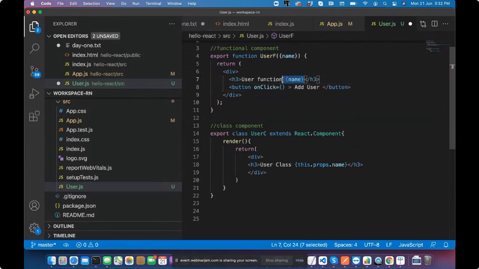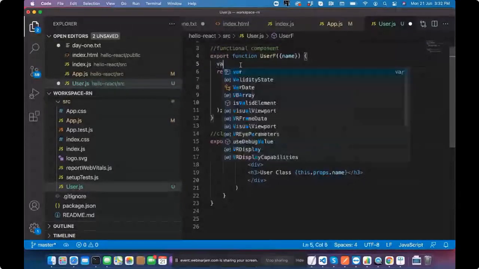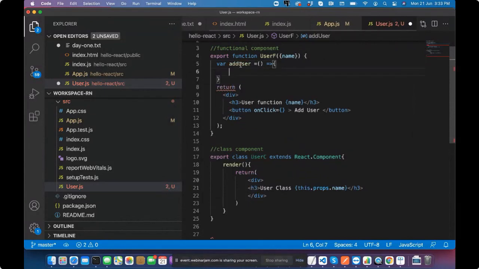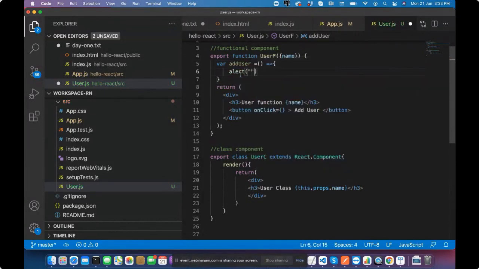This is simple binding, which is bound one way, from the controller or from the class to the GUI. Now here also, the second binding is the event binding when I'm doing this. So I can do here add user, doing it with the arrow functions. So I can simply do alert, add user called.